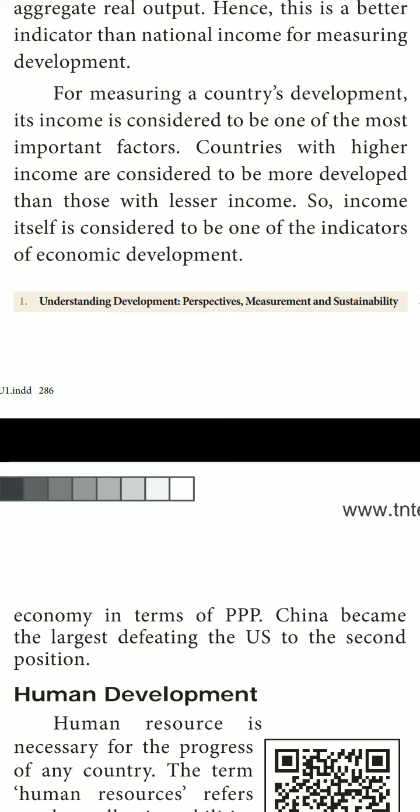It is one of the most important factors. For measuring a country's development, its income is considered to be one of the most important factors. Countries with higher income are considered to be more developed than those with lesser income. So suppose, for example, we can compare China and India. China has more income, so China is considered a developed country. At the same time, our country, India, has less income, so it is considered an underdeveloped country. So income itself is considered to be one of the indicators of economic development.